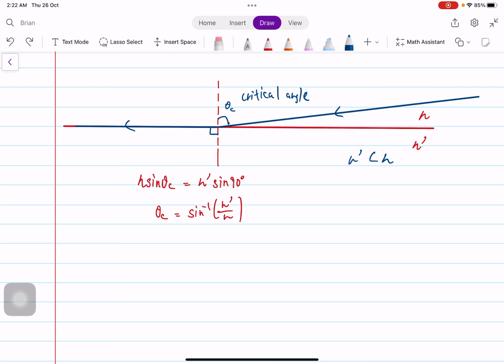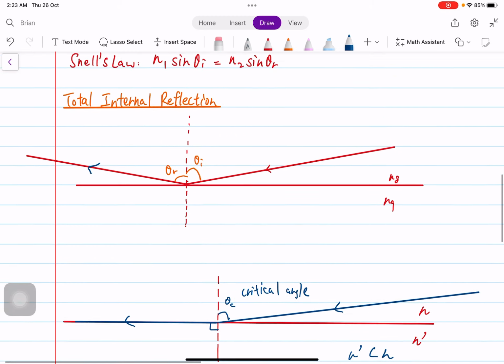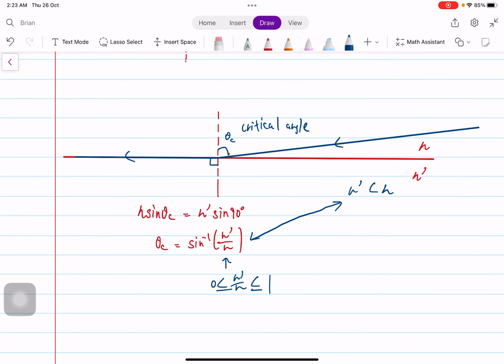And this makes sense if we think about connecting these two together. It makes sense because if n prime is less than n, this thing would be between 0 and 1, and the whole expression would make sense. It wouldn't be an error. So it would be a value that makes sense for theta c.